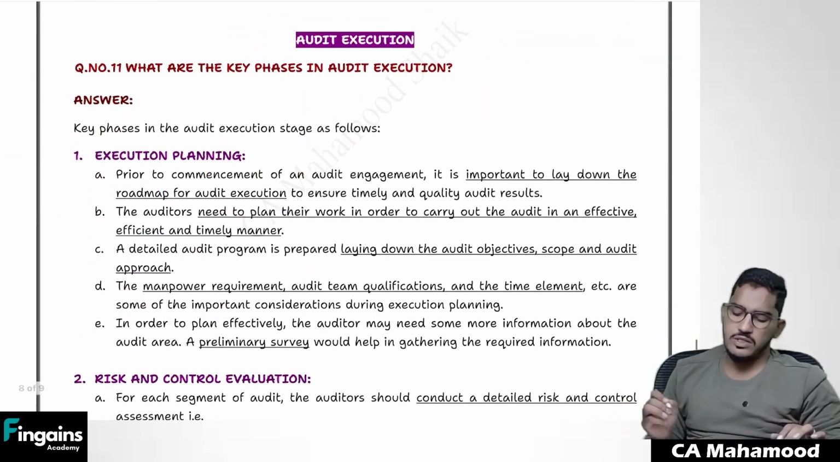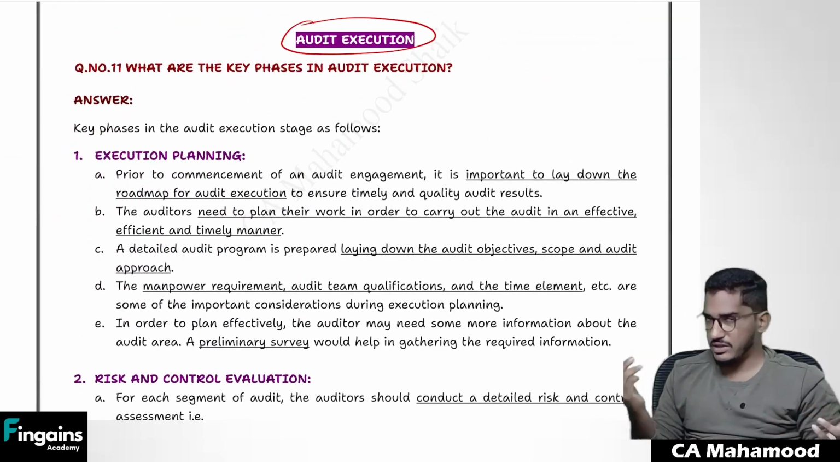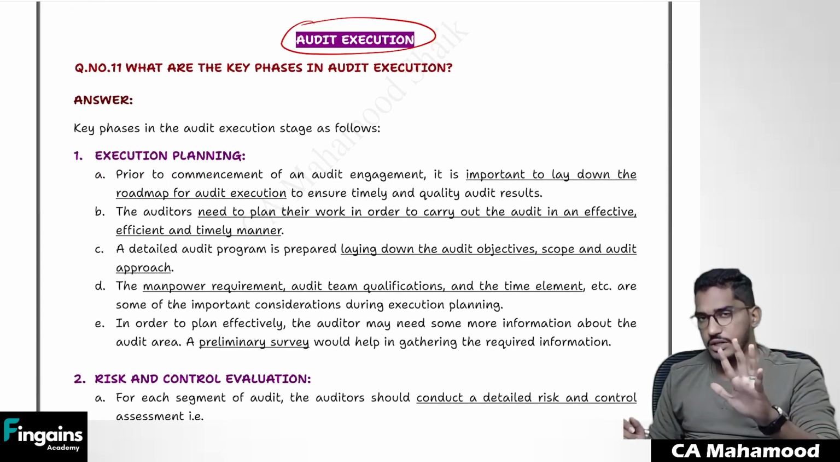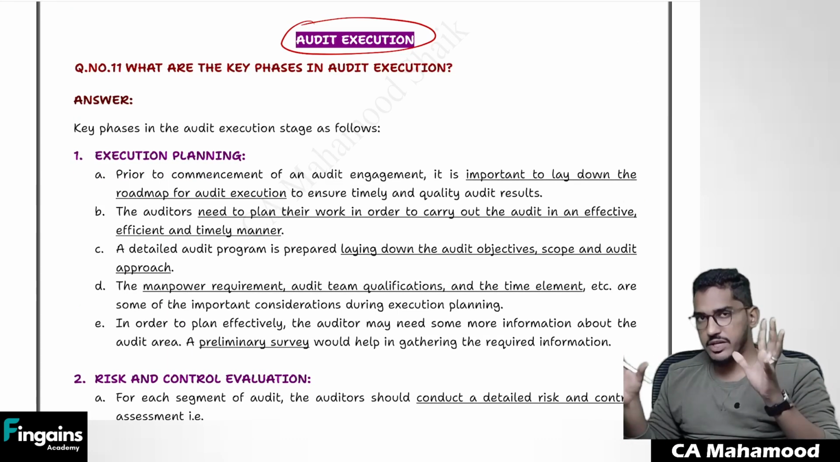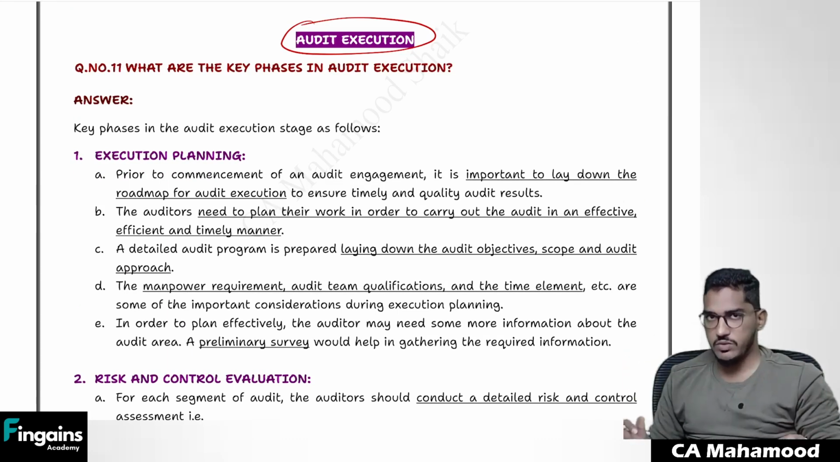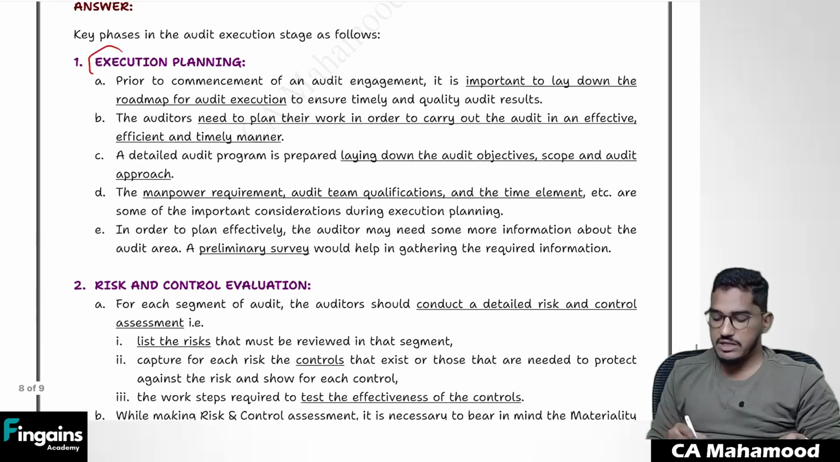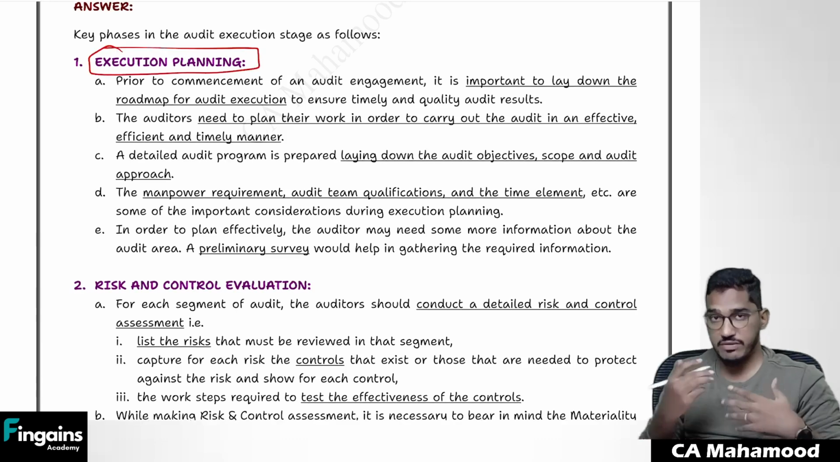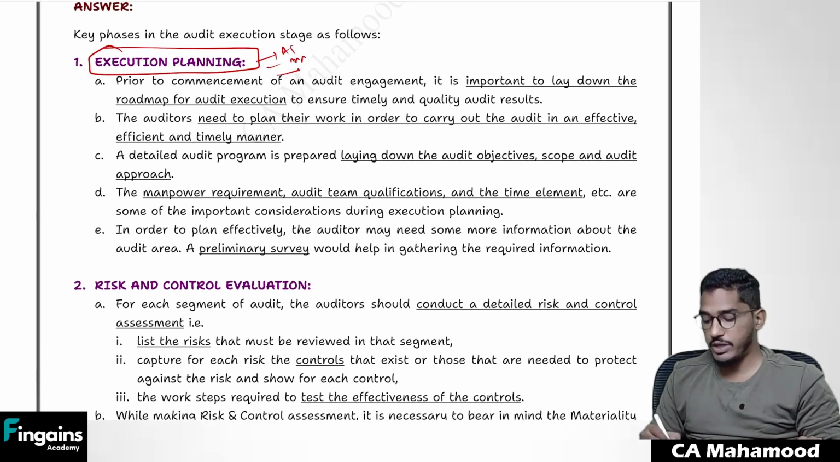Then you will have one small concept called audit execution. This is not anything new here. If you want to do the audit, if you want to complete the audit, if you want to execute the audit, what are the various phases involved? First, as we have just seen, we have to do the planning. Audit we have to plan. Like we have to establish audit strategy, audit plan, audit program. All this we have to do. That is the first phase.